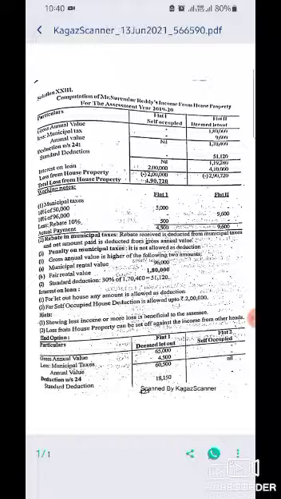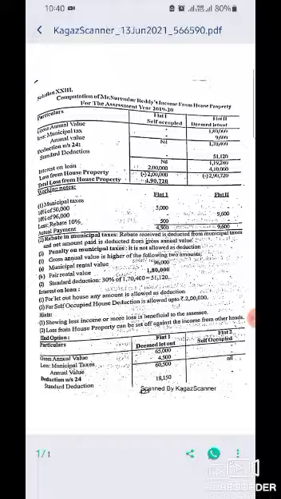Less a rebate: the first flat has a rebate of 500 rupees, so 4,500, and 9,600 for the second flat. Rebate in municipal tax received is deducted from the municipal tax, and the net amount paid is deducted from the gross annual value. Penalty on municipal taxes is not allowed as a deduction. Gross annual value is the higher of the following: municipal rental value is 96,000, fair rental value is 1,80,000. Standard deduction is 30% of 1,70,400, so 51,120 is the standard deduction.